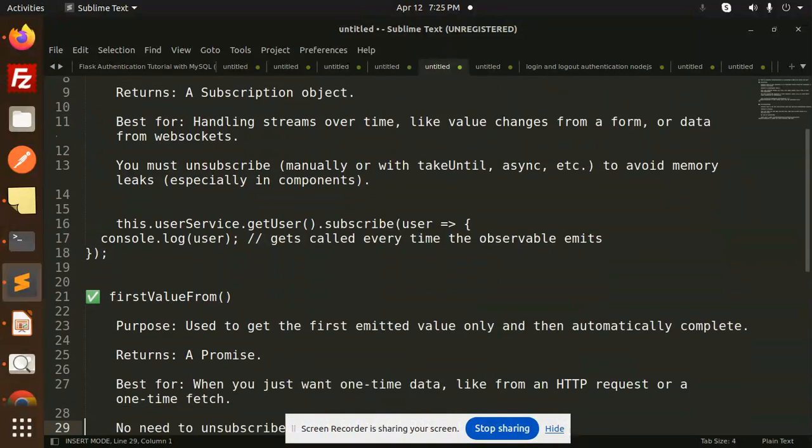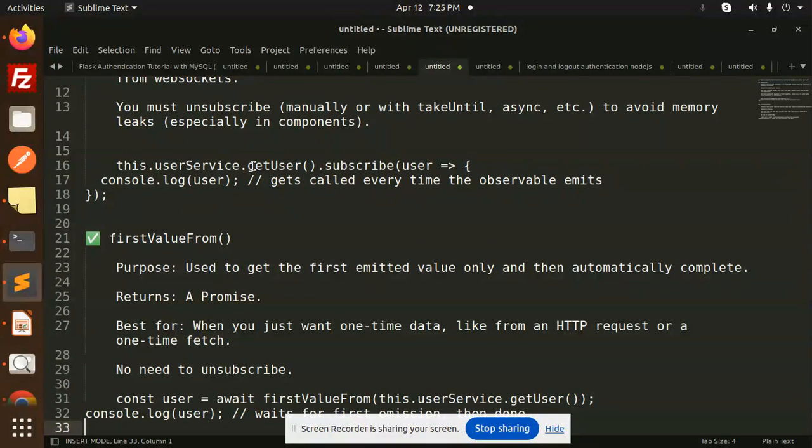Next one, firstValueFrom. The purpose is to get the first emitted value only, then automatically complete. It returns a promise, best for when you just want one-time data, like from an HTTP request or a one-time fetch. No need to unsubscribe because it automatically unsubscribes, right?